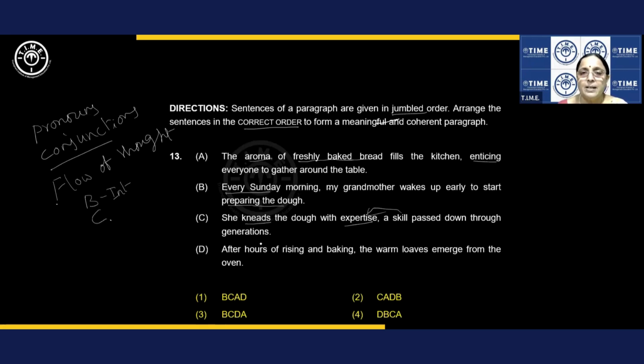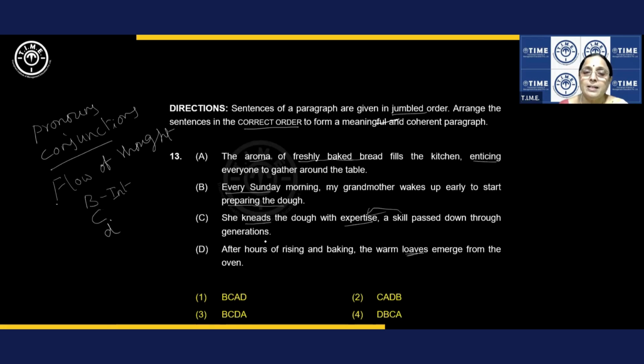And then after hours of rising and baking, right? After this, what happens? Kneads the dough, and then hours of rising, she keeps the dough for some time, and then she bakes it. The warm loaves, right? Loaves of bread emerge from the oven. So this is the process, step-by-step process. Understood? So BCD is the process, first, second, third.